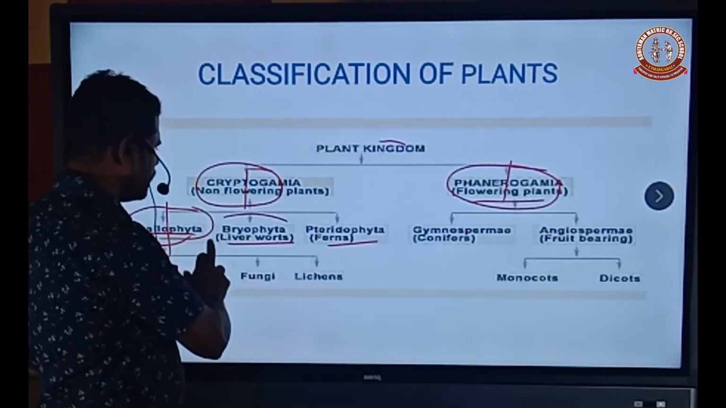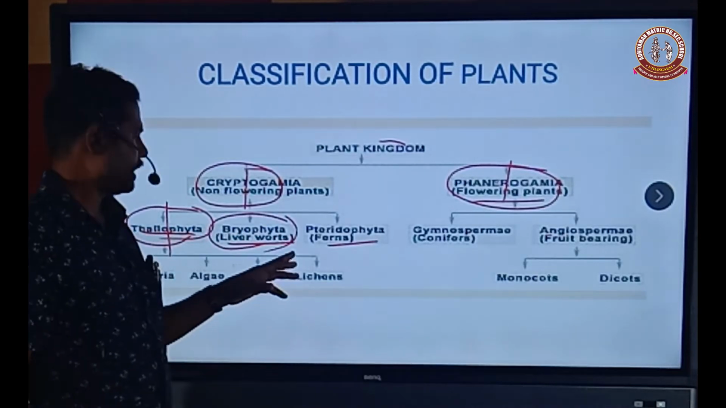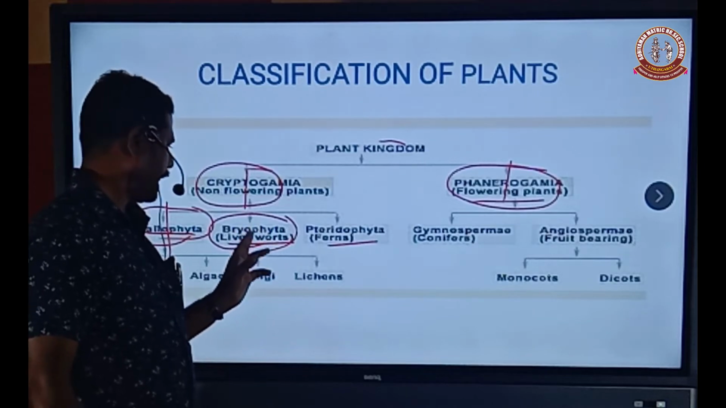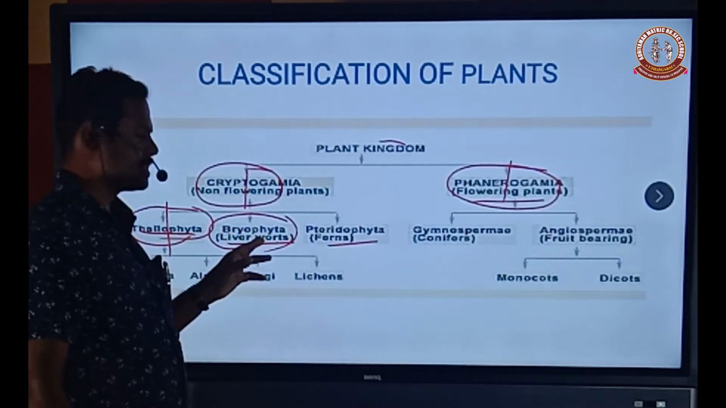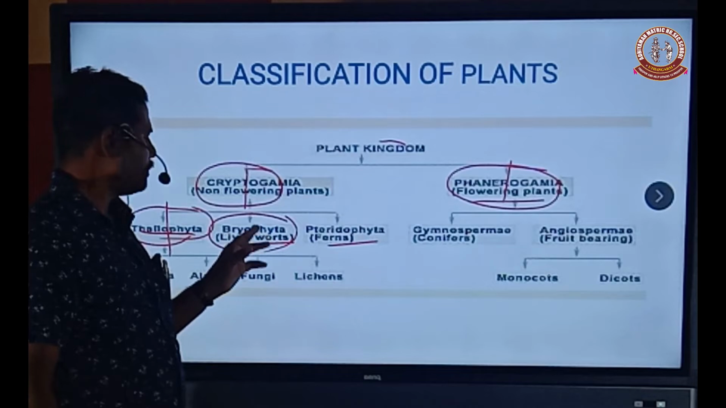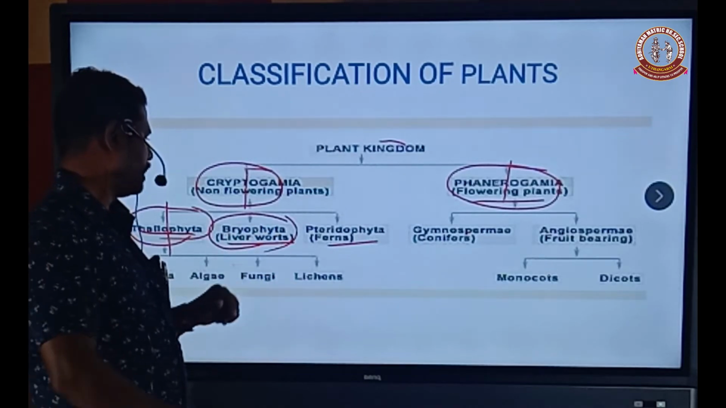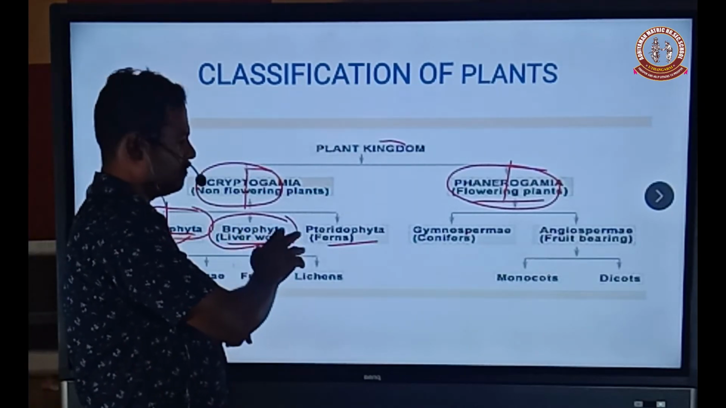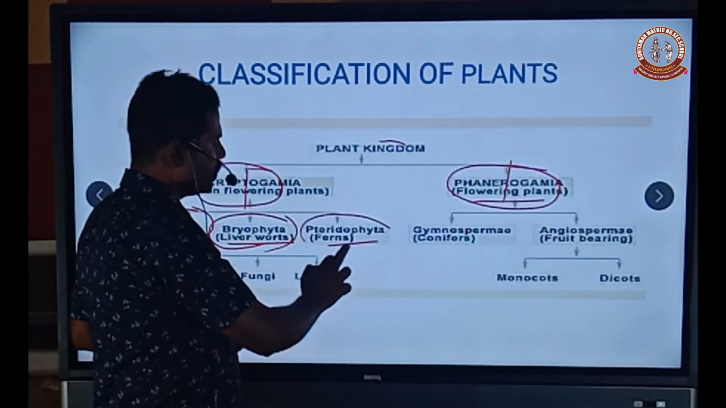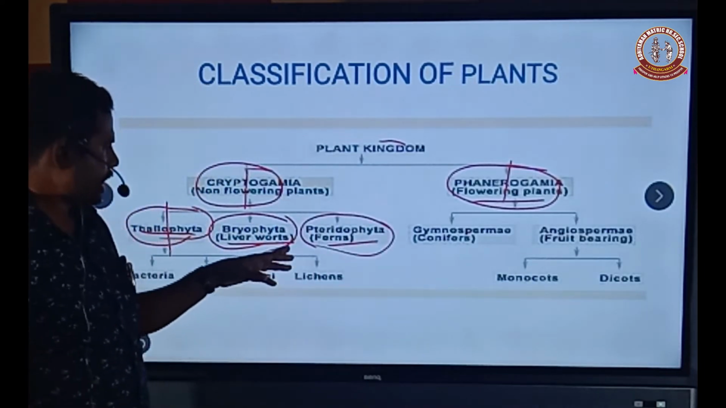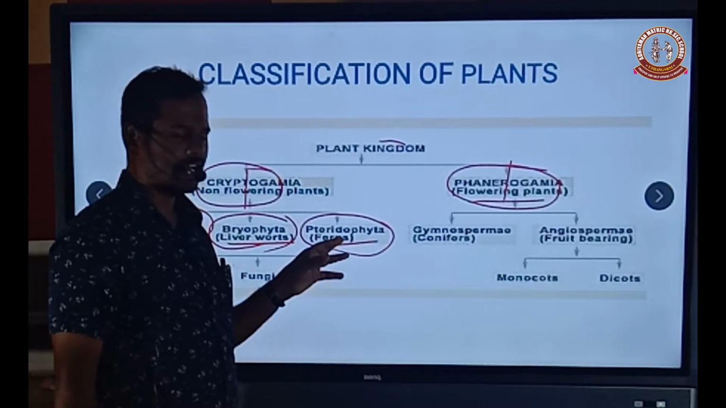Another one is bryophyta, the first land plants, otherwise called the amphibians of the plant kingdom, such as liverworts. And another one is pteridophyta, which are always called ferns.